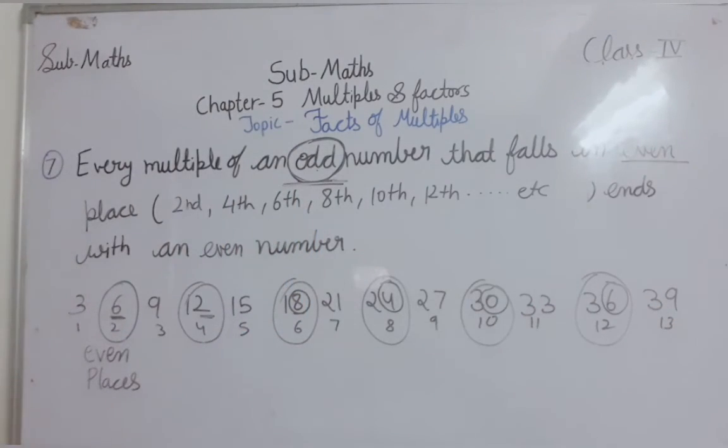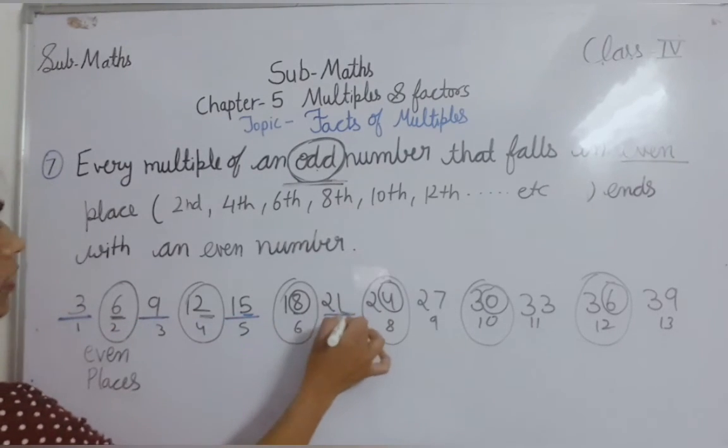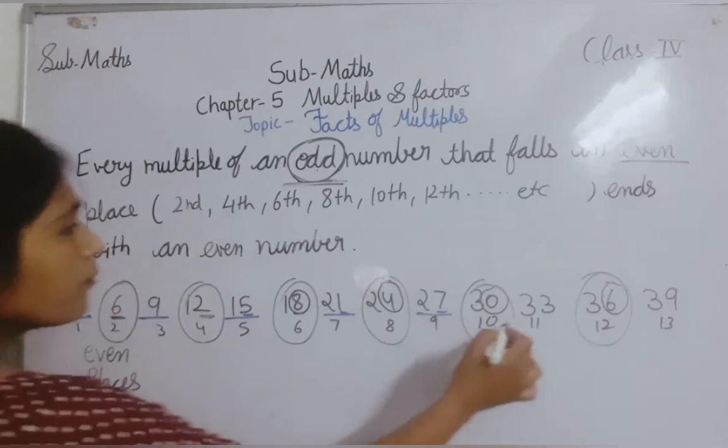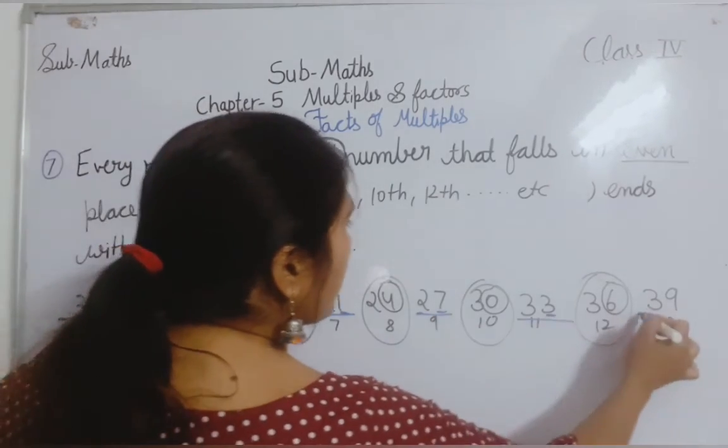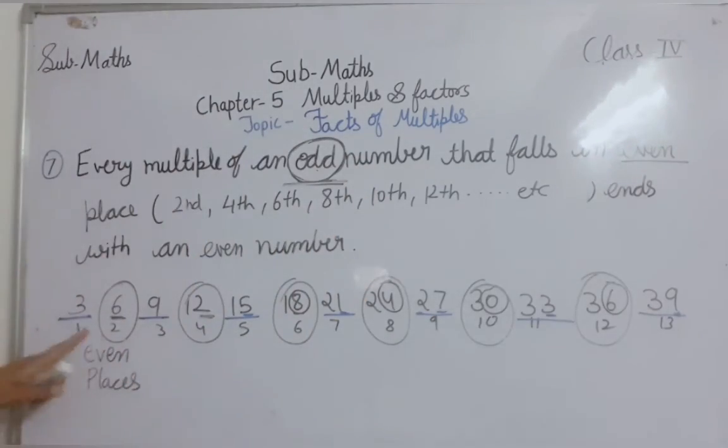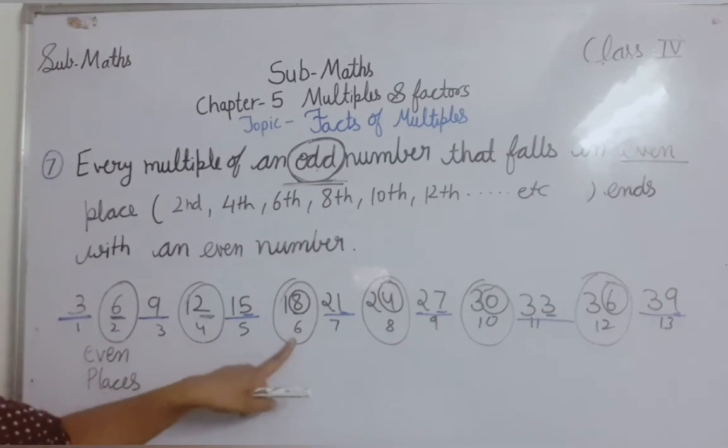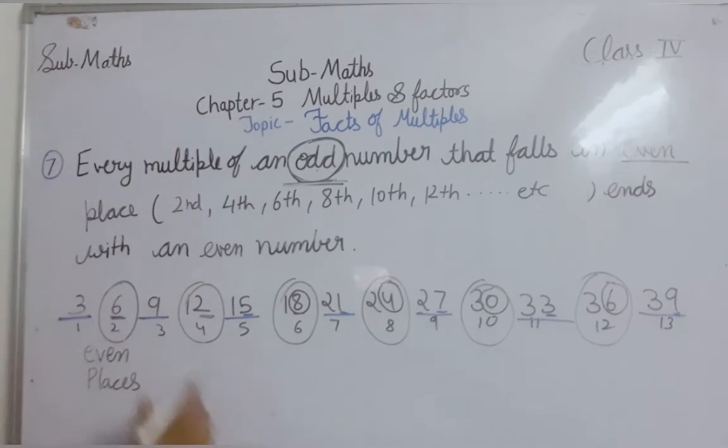Yes. So in the 6th fact, what we did was find their odd positions. In odd positions you always get an odd number. Odd positions always end with an odd number. These are the odd positions, and they always end with an odd number. And if you see the even positions, even places, even places end with an even number.